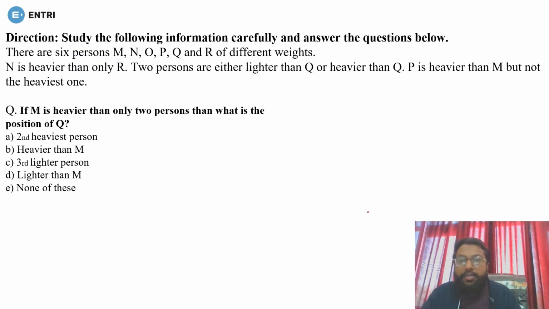Okay, now the question is based on order and ranking. Simple question, just do as fast as you can. Okay, now see what we have. There are 6 persons M, N, O, P, Q, R having different heights. So first of all, there are 6 persons. So arrange the 6 persons in decreasing order of their height.